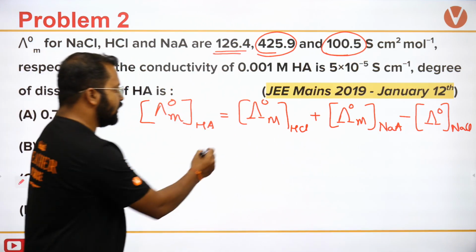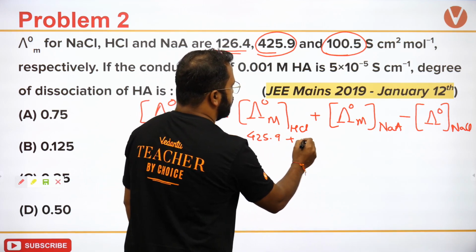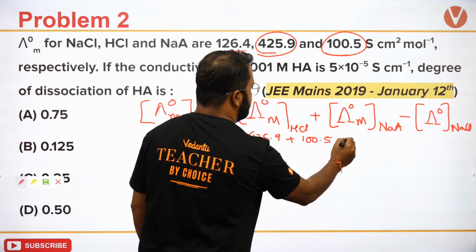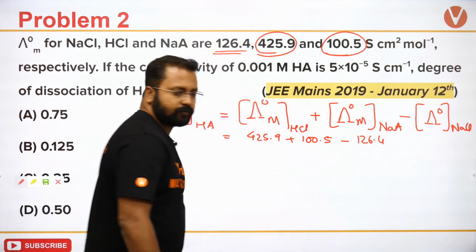Okay? What answer will I get? 425.9 plus 100.5 minus 126.4.